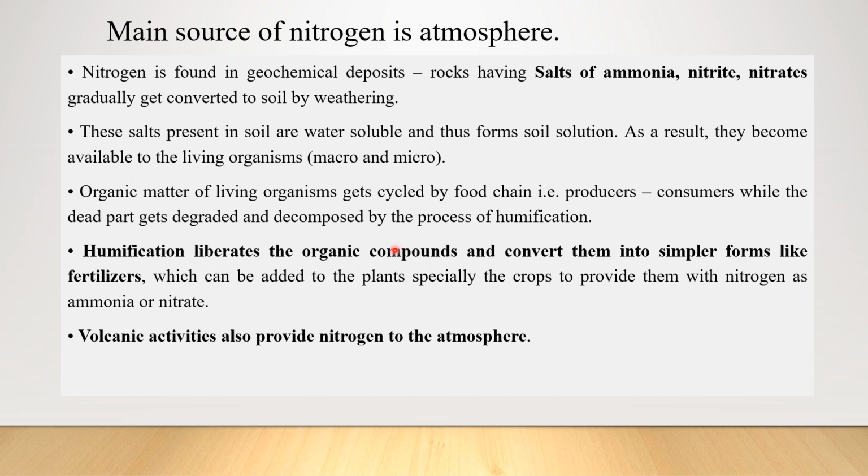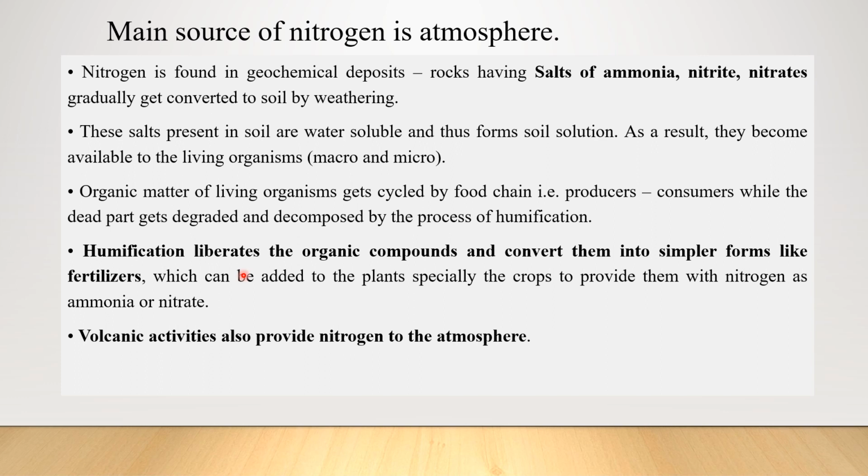The organic matter of these living organisms is cycled in the food chain. Say for example, the organic form is the proteins. The proteins produced by the producers are transferred to the consumers. As these die, that means even the plants or the animals, these proteins get degraded and decomposed, and finally the process of humification takes place, and the nitrogen reaches the soil. This process of humification liberates all these organic compounds.